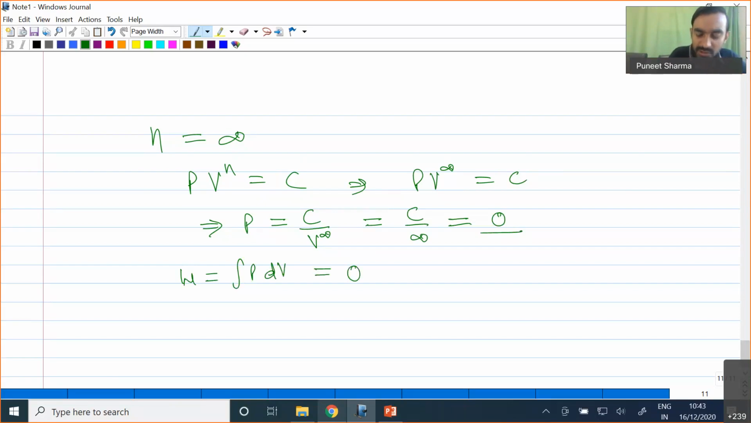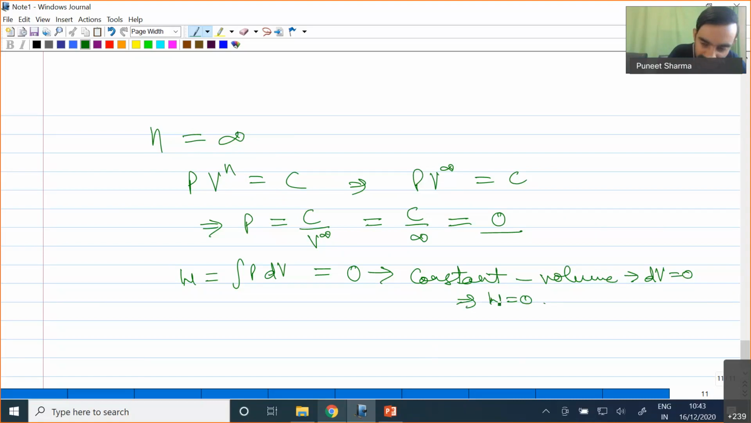And this type of situation is actually identical to that of a constant volume process, because if we have volume also constant, then corresponding to the constant volume we will have dV equal to 0, and finally we will have work also equal to 0. So that's why, by considering that analogy, when our value of n is equal to infinity, we call this process an isochoric process.